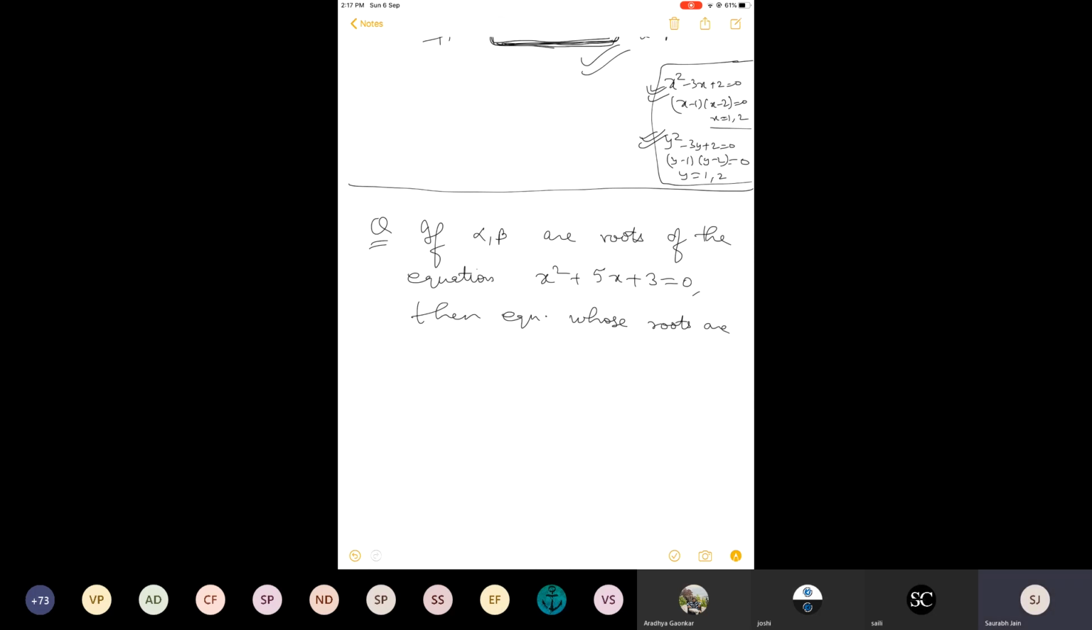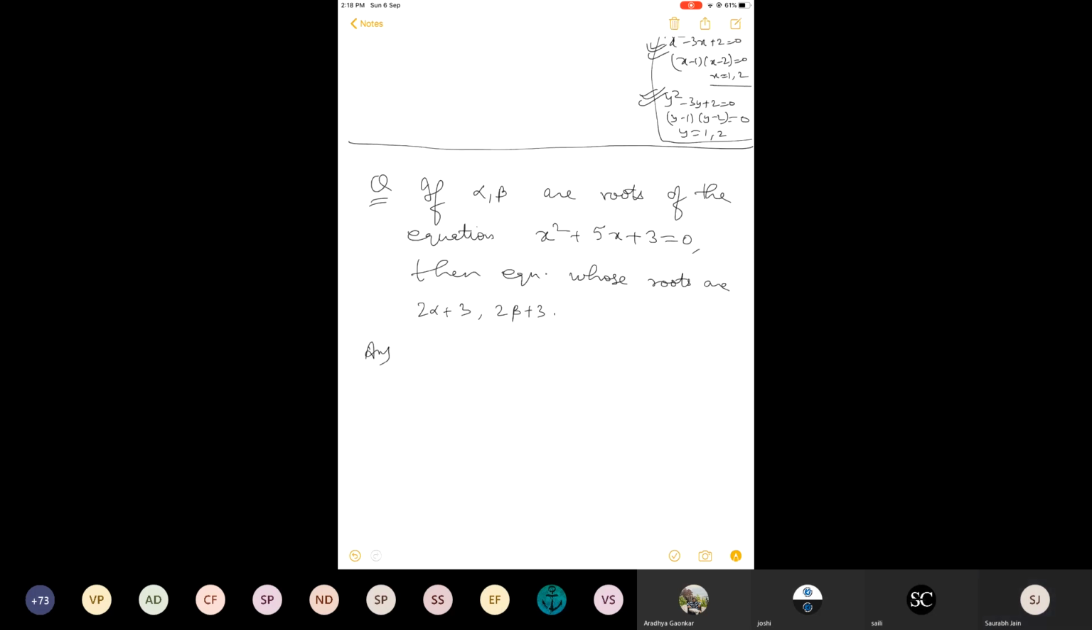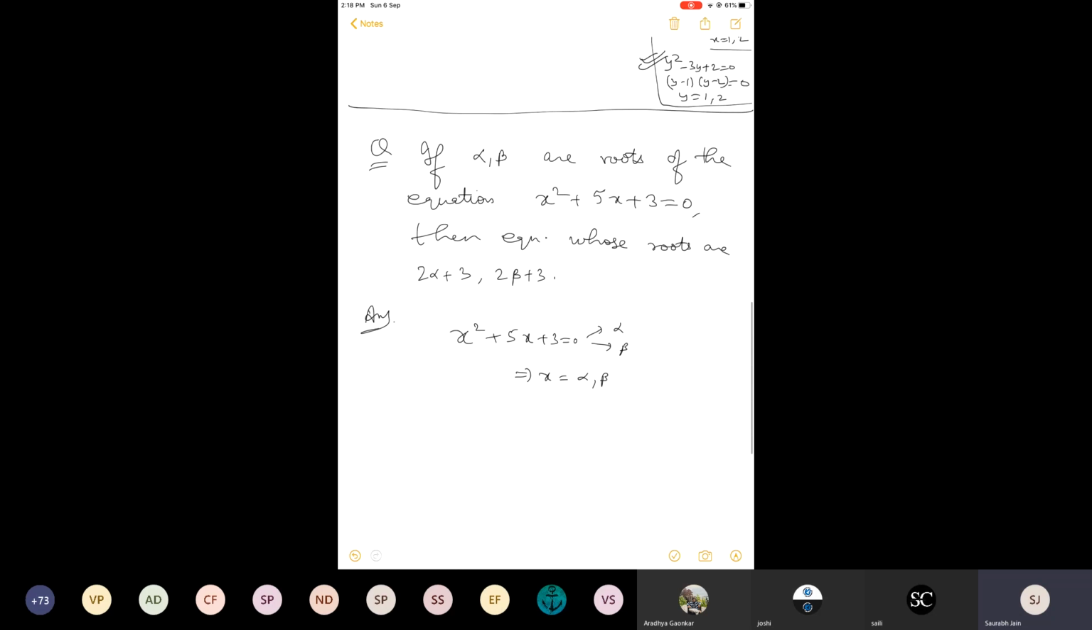Now listen to this. X square plus 5x plus 3 equal to 0 has roots alpha and beta. This means x is alpha and beta, right? Because a quadratic has 2 roots. Either you can find them by the quadratic formula or factorization. You get 2 values of x, and generally if we do not calculate them, we simply say that one of them is alpha, another one is beta. It is already given in the question also.